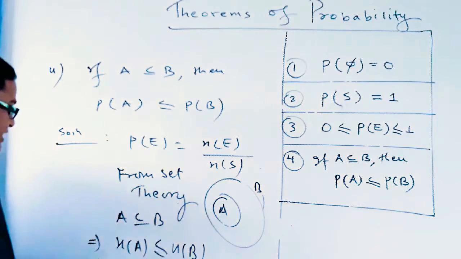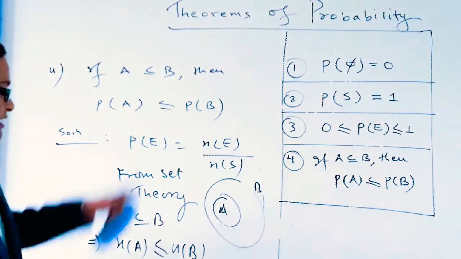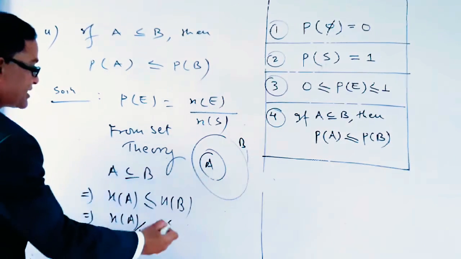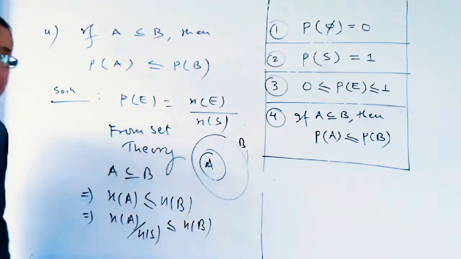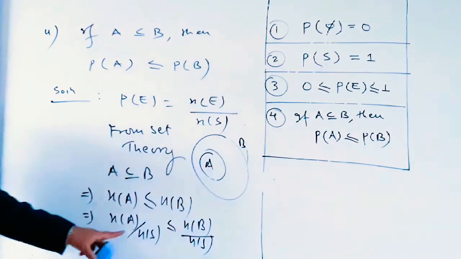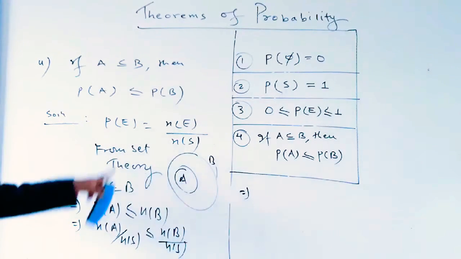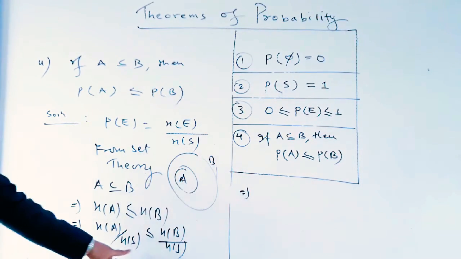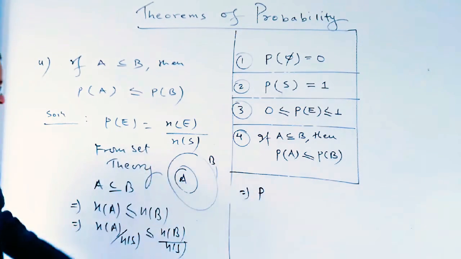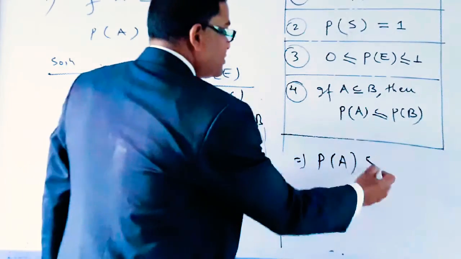Now dividing both sides by the number of sample space, because we need probability of A. Then we'll get number of A divided by number of sample space, which by the definition is the probability of the event A. So we can write PA less than or equal to PB.